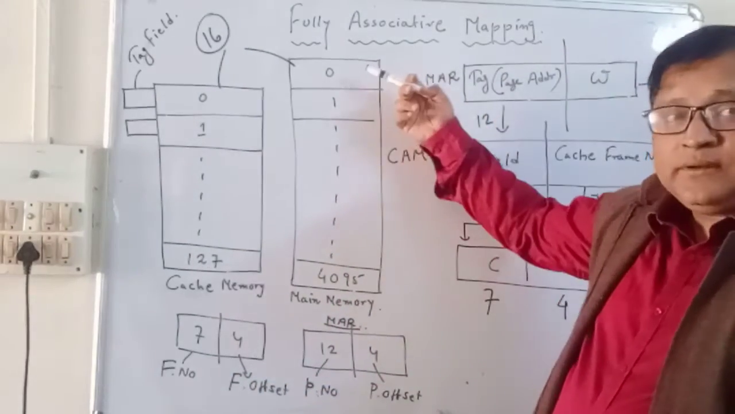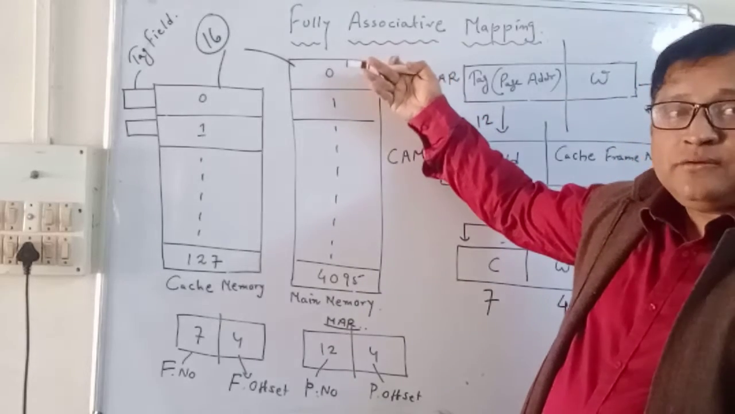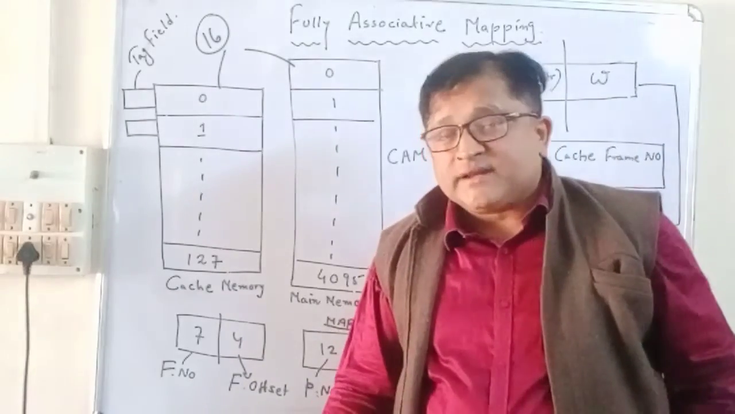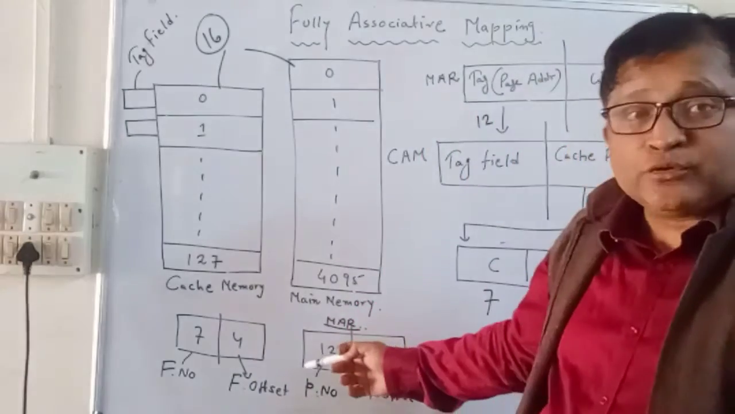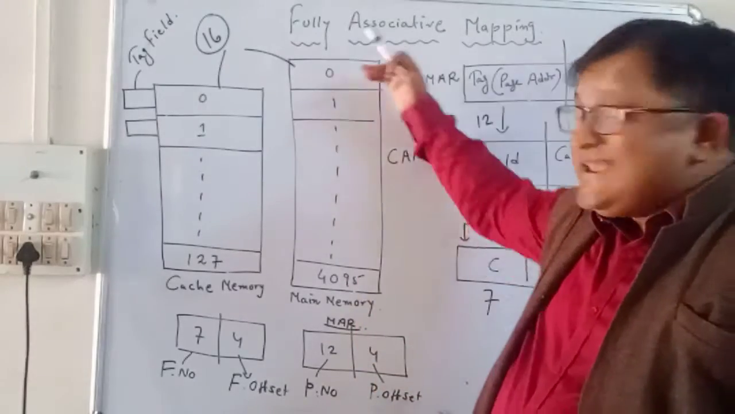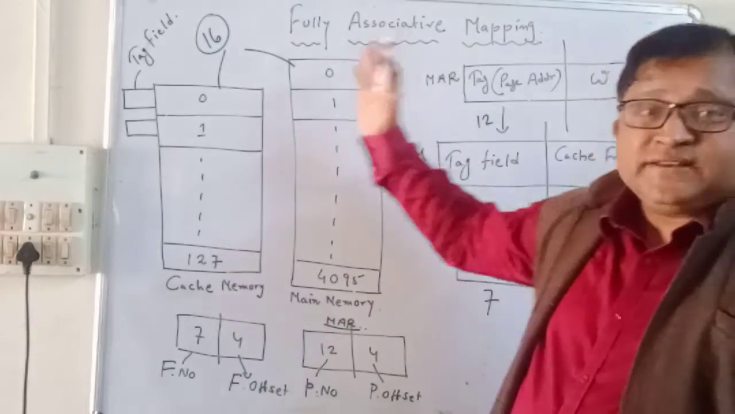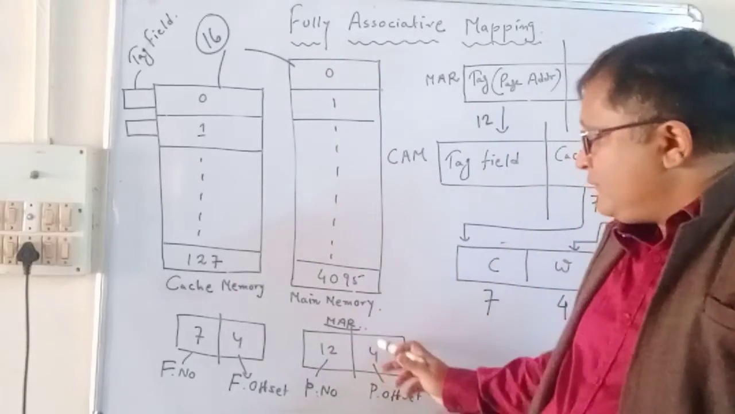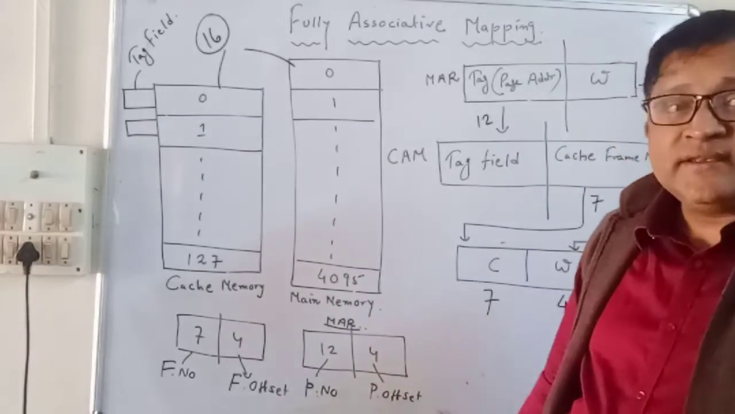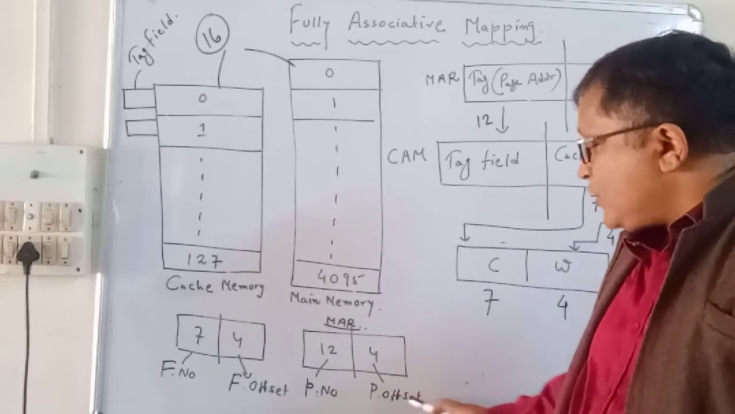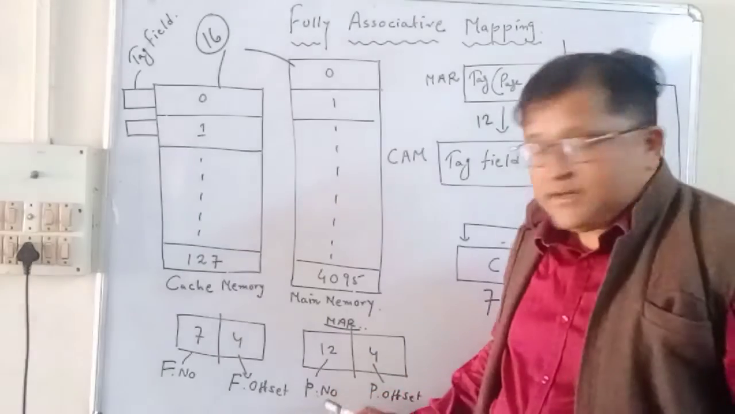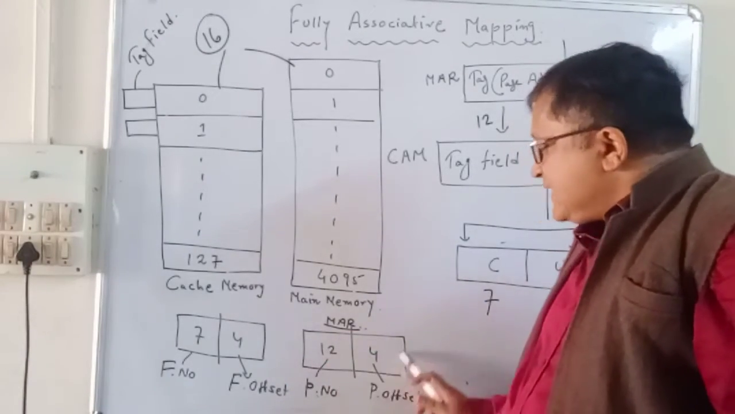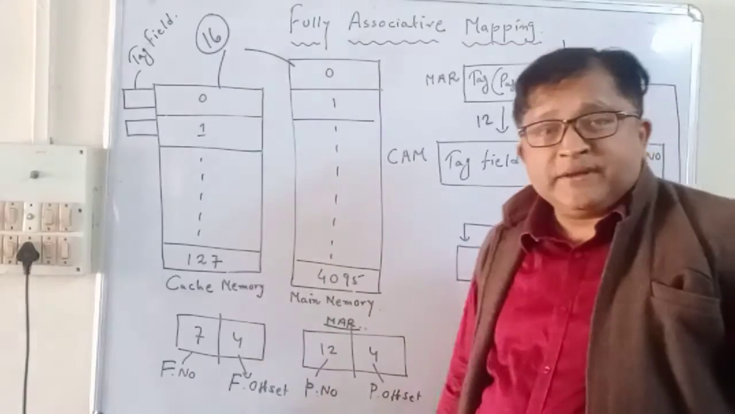Similarly, in our example, the main memory consists of 4096 pages. 4096 means 2 to the power 12, so 12 bits are used to address each page in the main memory, and each page is divided into 16 locations. We require 4 bits to address any of these 16 locations, so 4 bits is the page offset. The 12 bits represent the page number, and the page offset is represented by 4 bits. That is the memory address register, the address register that points to a certain memory page.